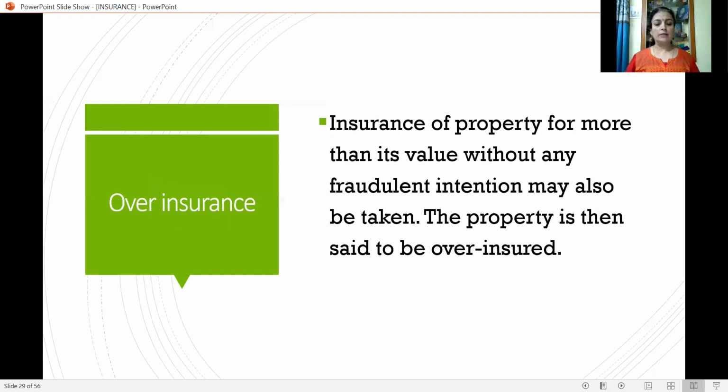Insurance of property for more than its value without any fraudulent intention may also be taken. The property is then said to be over-insured. If the insurance amount is more than the actual amount of the property without any fraudulent intention, then it is over-insurance.